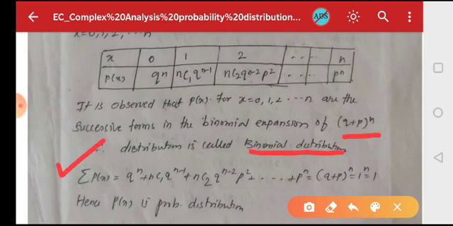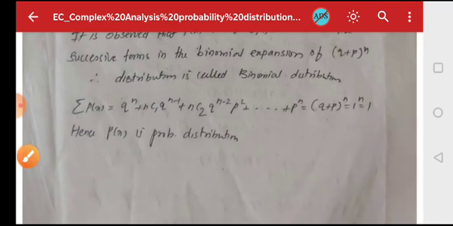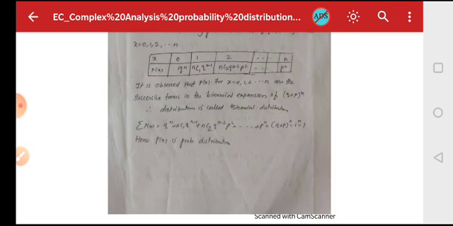Now if we take the summation of P(x), it is q^n plus nC1 q^(n-1) p plus and so on, plus p^n, which is nothing but the binomial expansion of (q + p)^n. Because p is the probability of success, q is the probability of failure, p plus q is equal to 1, so 1 raised to n equals 1. So the summation of P(x) is equal to 1. Hence P(x) is the probability distribution.